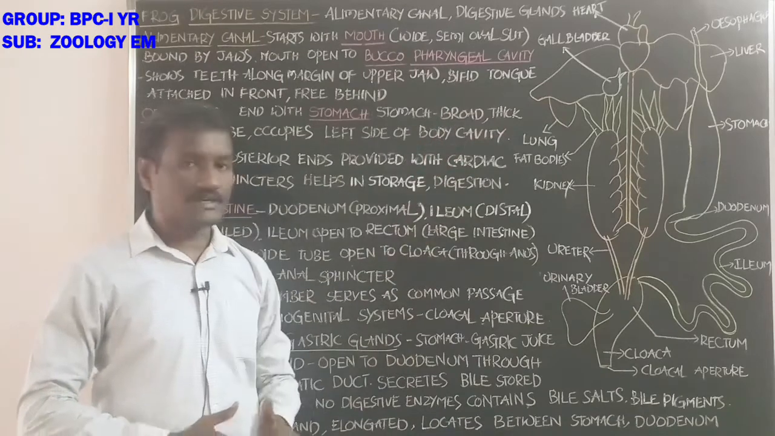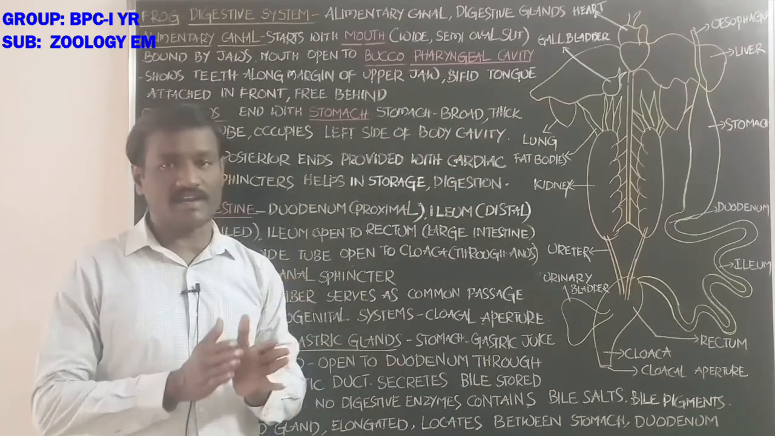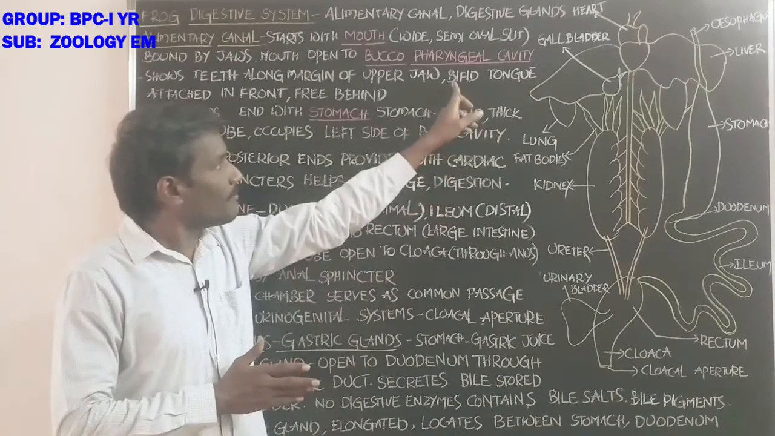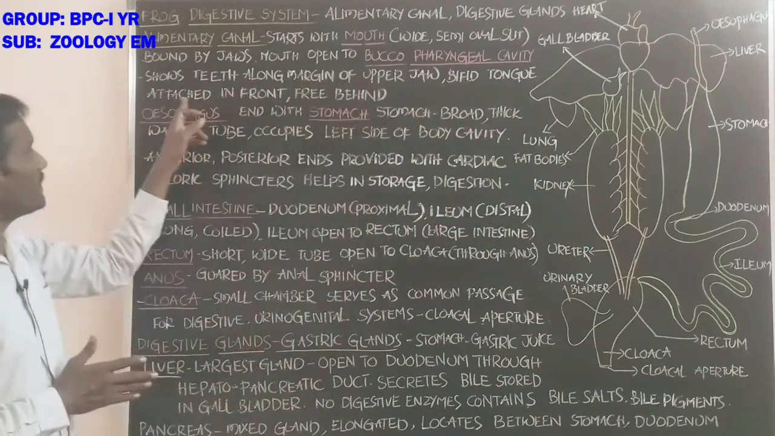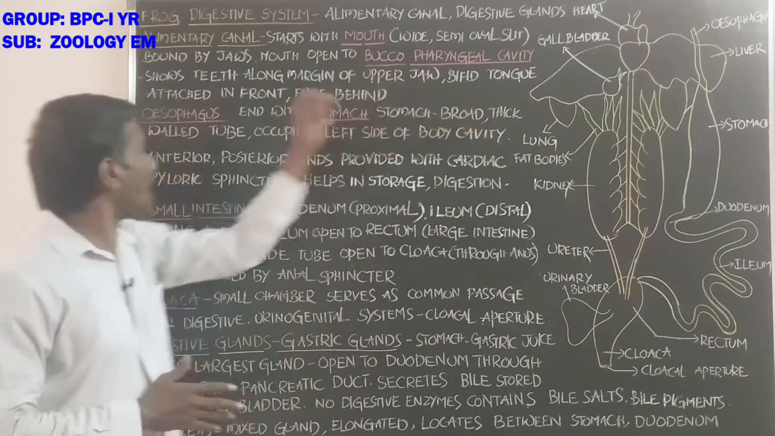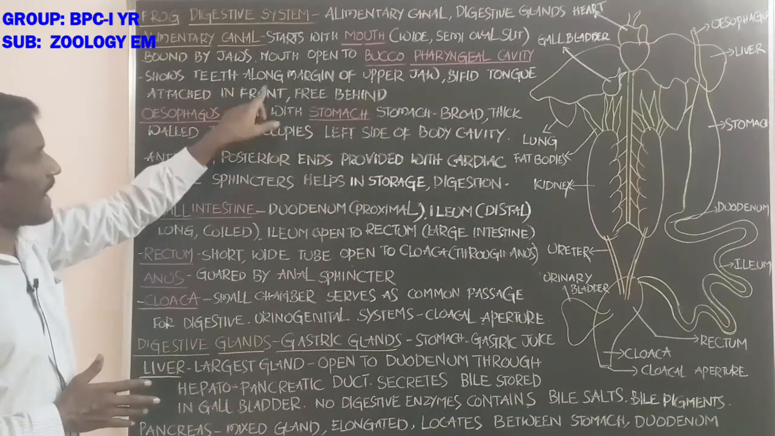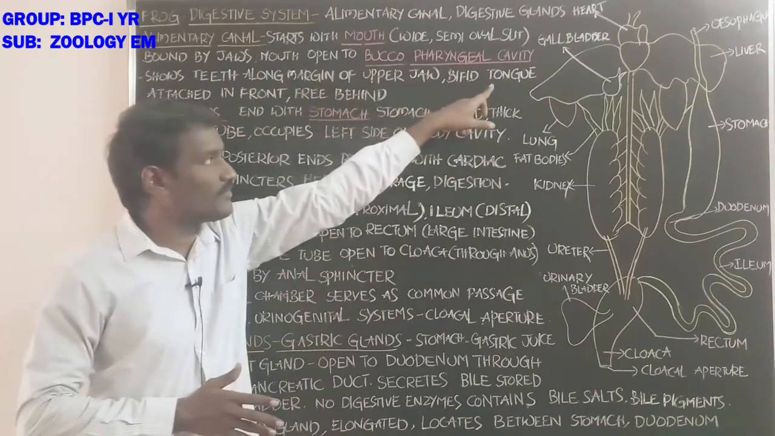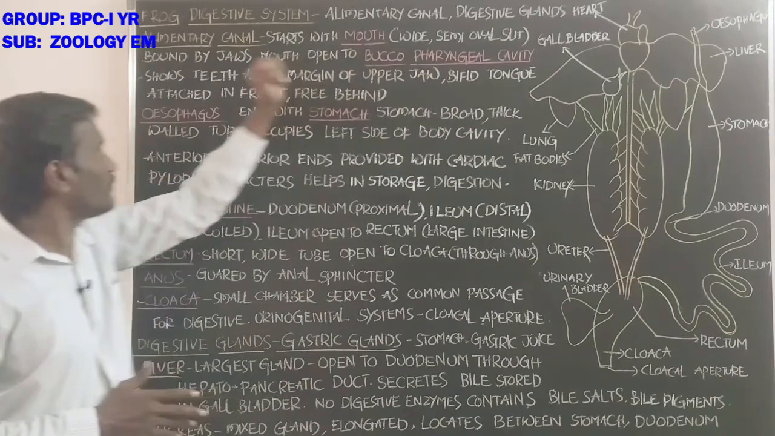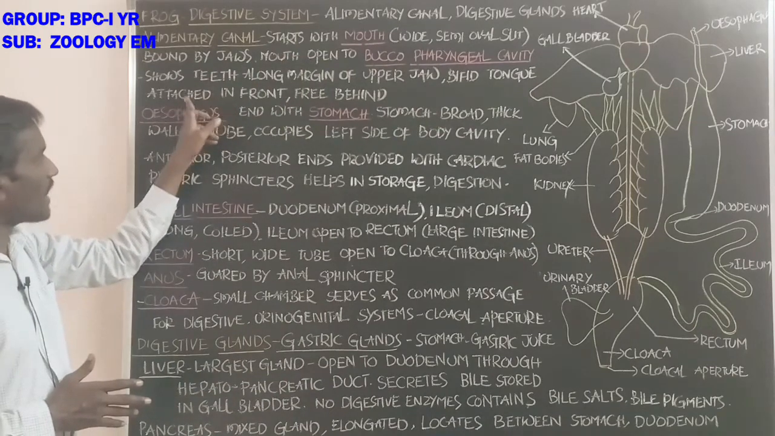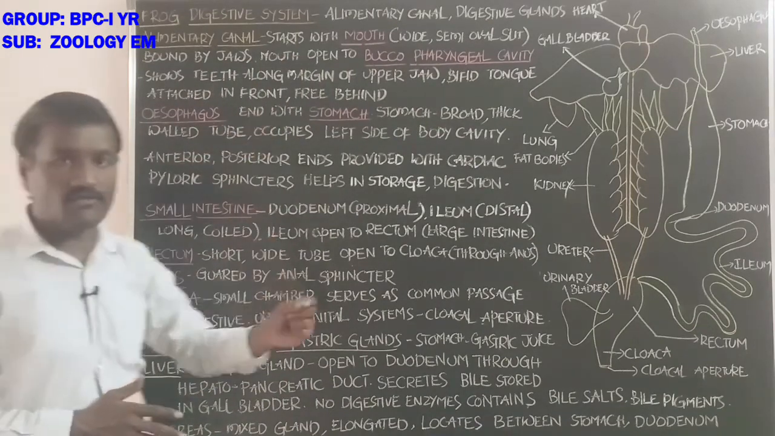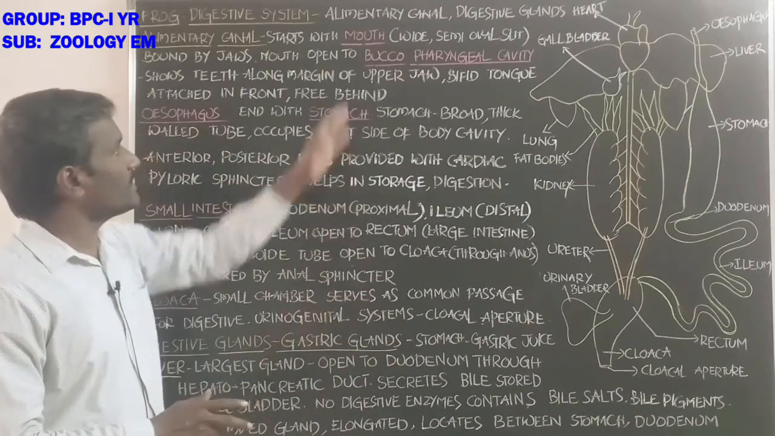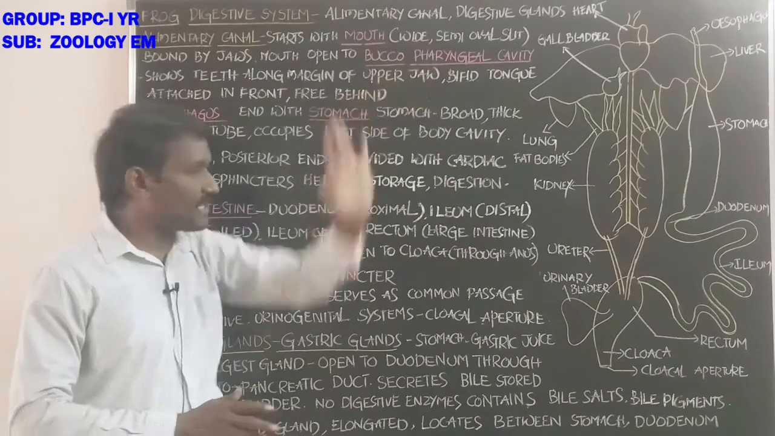Bifid tongue. The tongue is bifurcated and divides into two parts. The tongue in the buccopharyngeal cavity is attached in front and free behind. Okay, student, that is about the mouth and buccopharyngeal cavity.